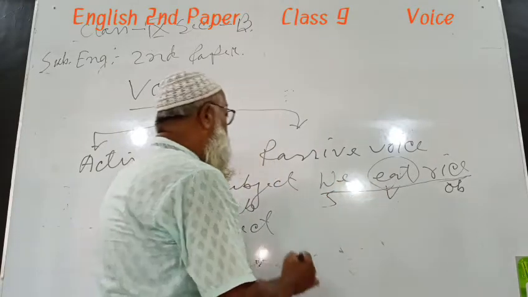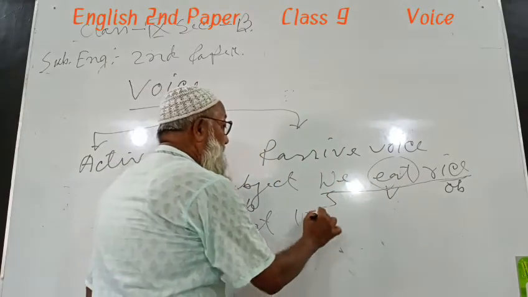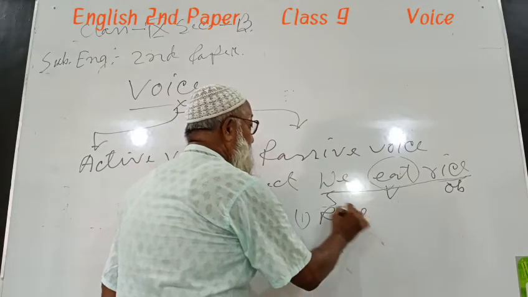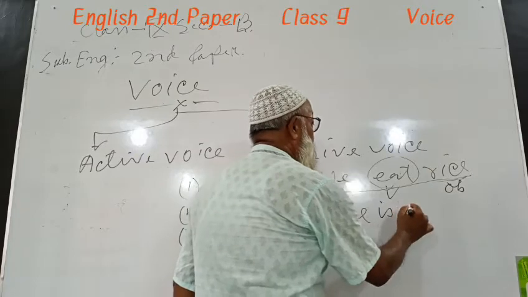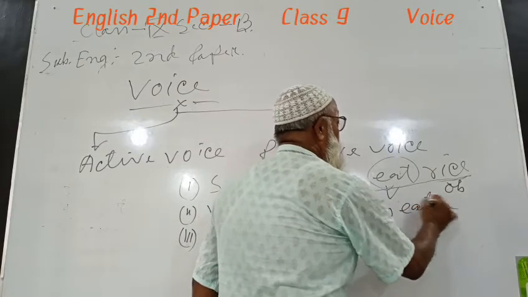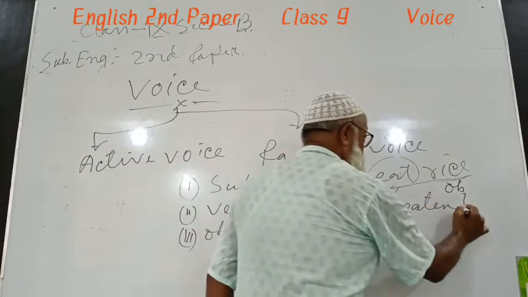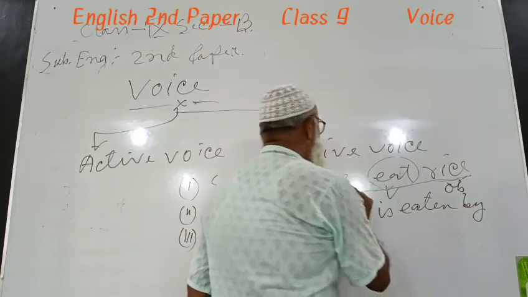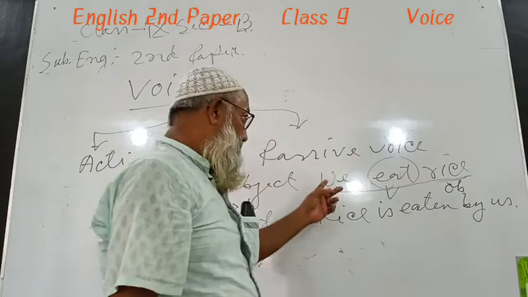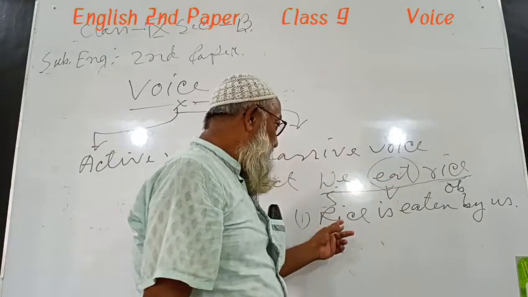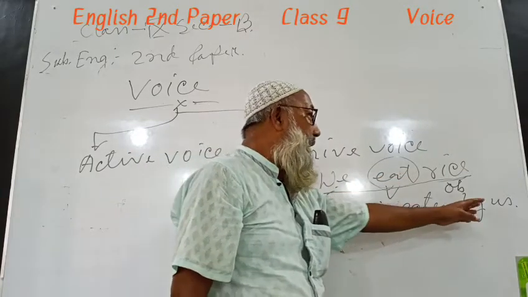So here the object should be changed into the subject of the passive voice, rice, and the auxiliary verb will be is and the main verb eaten, and then the preposition by and the objective form us. Here, "we eat rice," passive voice will be "rice is eaten by us."